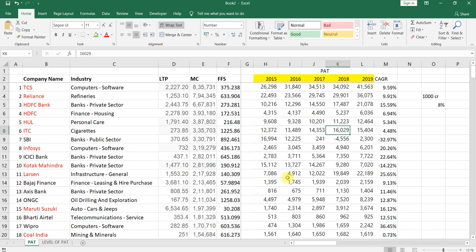In the previous video we discussed the PAT screening requirement for conservative investors. Now we'll discuss aggressive investors, those who categorize themselves as aggressive investors, or what we call value strategy followers. Why value strategy followers?